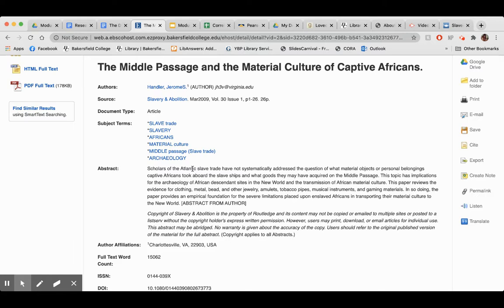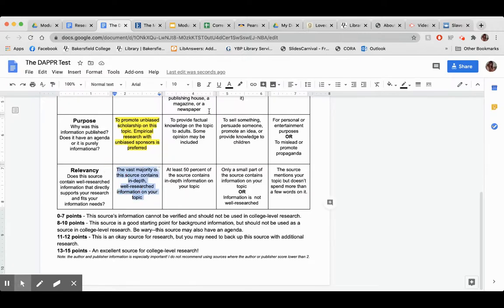It says, in doing so, the paper provides an empirical foundation for the limitations placed on enslaved Africans in transporting their material culture to the New World. So it definitely looks like it's talking about the trauma that being on these slave boats and doing the Middle Passage enacted on these captive Africans being forced to go across the world and go into slavery. So that definitely tells me that it's very relevant to my topic of why was the Middle Passage so traumatic and such a crime against humanity. So for this, I would definitely also give this a 3.